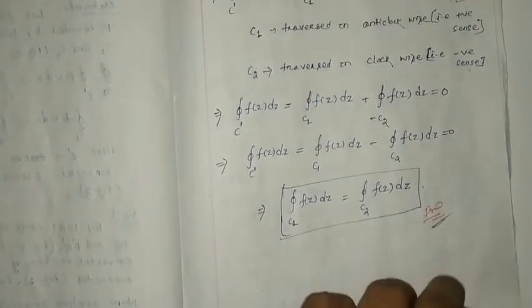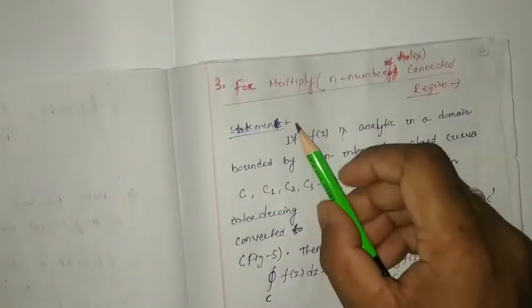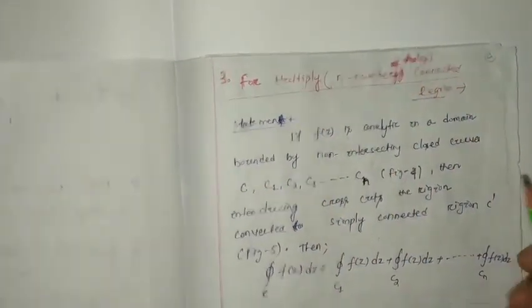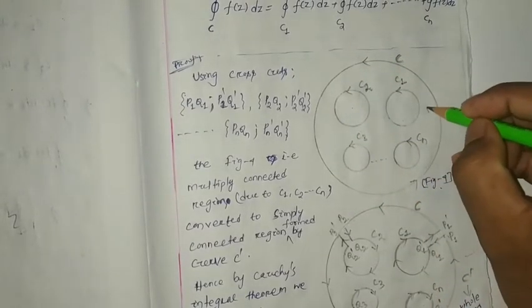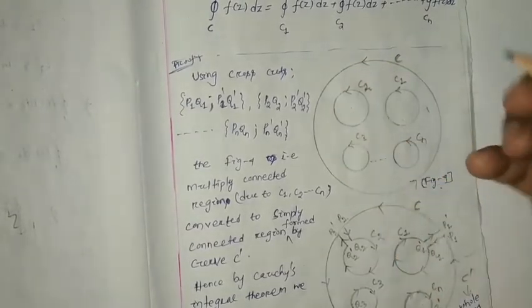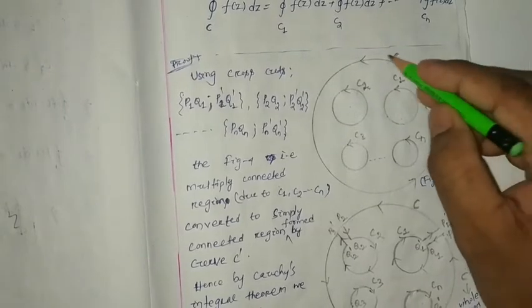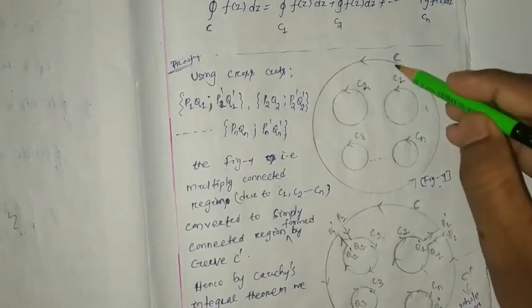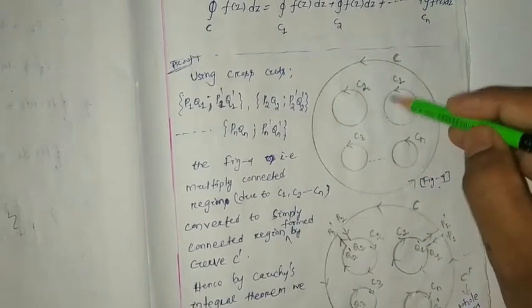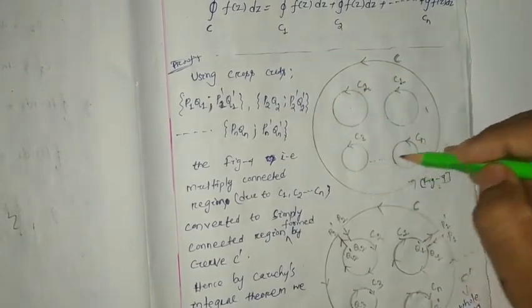Okay, next we have to move to multiple, or n number of, holes. Suppose inside this we consider a region which is bounded by the curves C and C1, C2, C3 up to Cn.